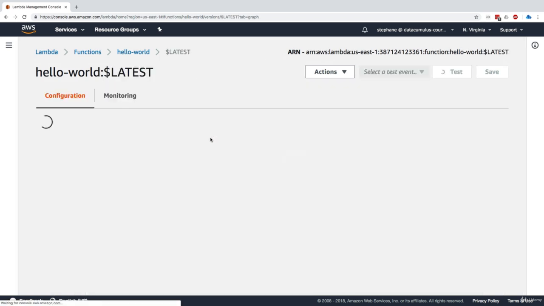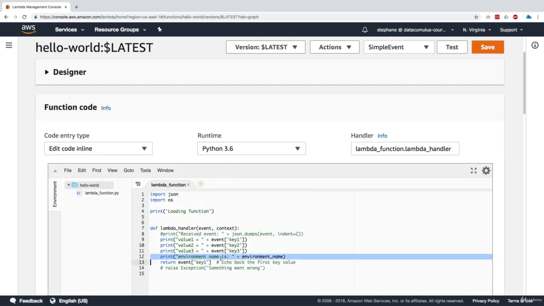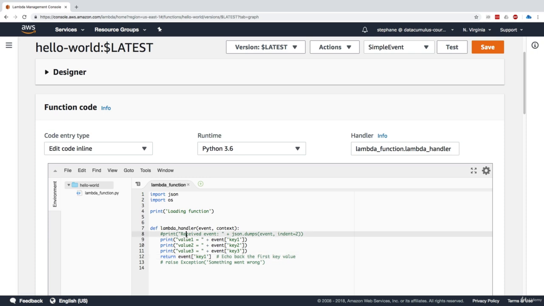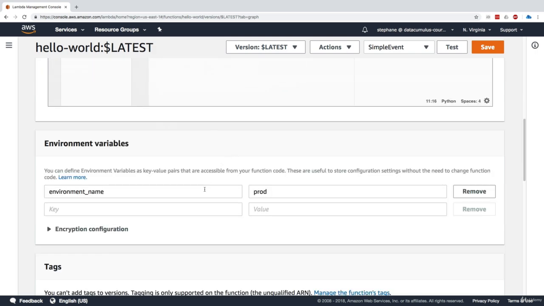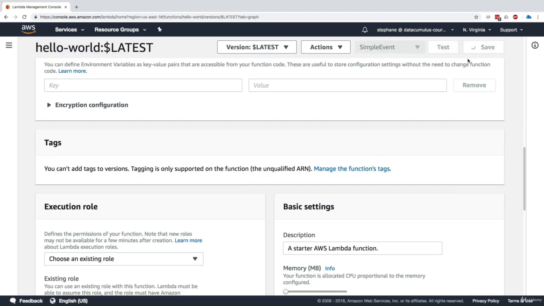I go back and click on latest, and in latest I'm able to modify stuff. So maybe I want to change and say, okay, we're going to delete a few things, and I'm going to say new value 1, whatever. We'll just change the code a little bit to make it a new version. So this is version 2, right? And maybe I want to remove this environment variable, and then I'll click on save.